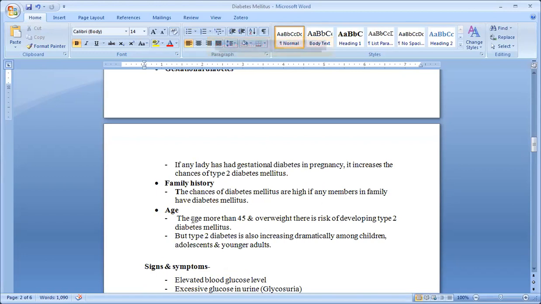Okay, age: as the age increases, diabetes is more likely to attack that individual. There are more chances above the age of 45 or if overweight. If the individual is more than 45 years old and also overweight, there is a high risk of developing type 2 diabetes mellitus.